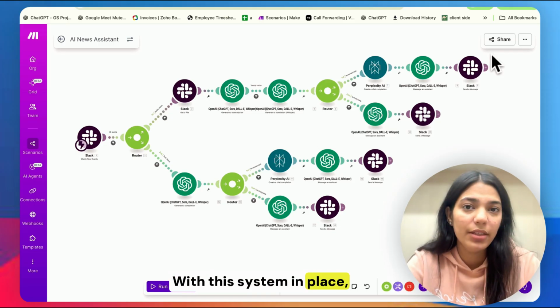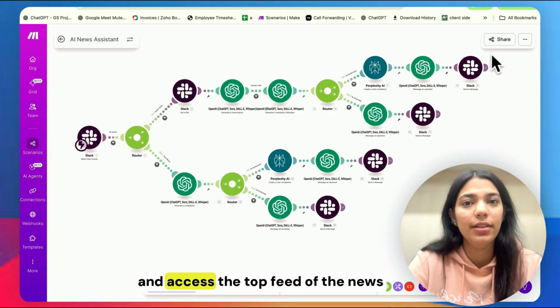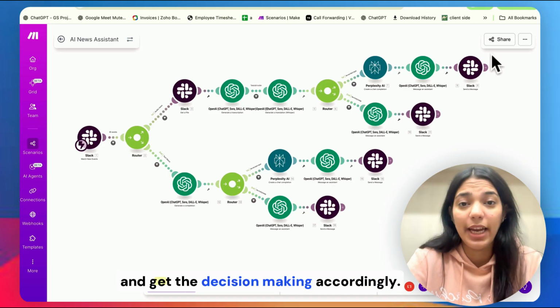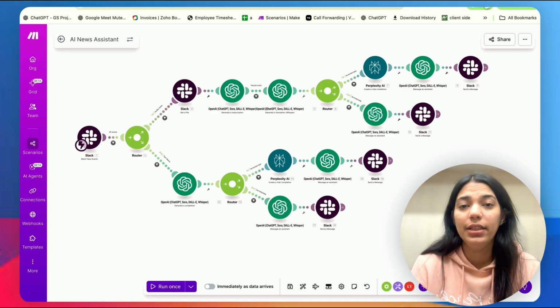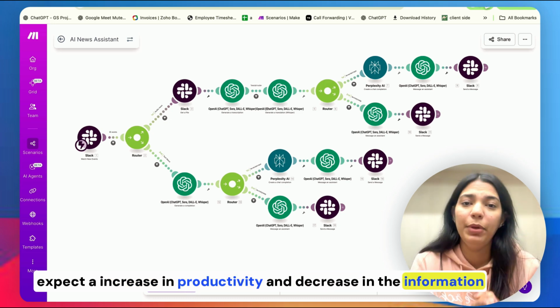With this system in place, you will see a huge shift in efficiency. Teams can now handle and access the top feed of the news and make decisions accordingly. With this, you can expect an increase in productivity and a decrease in information overload.